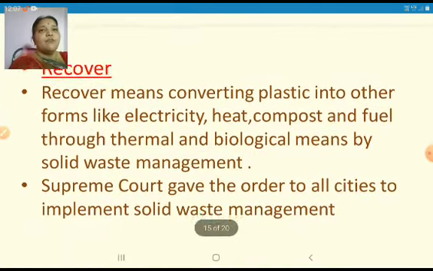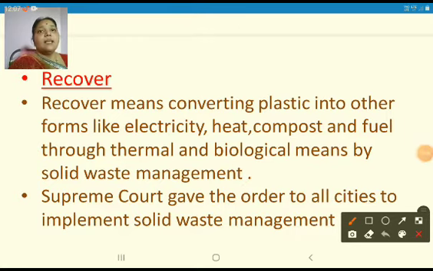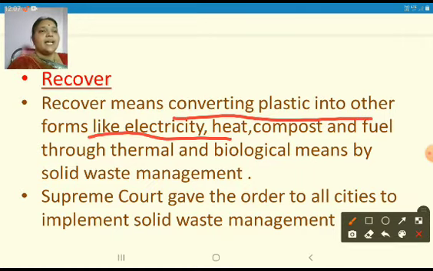And the last and important one that we have to take care of is recover. So what do you mean by recover? Recover means converting plastic waste into other forms like electricity, heat, compost and fuel. Compost is nothing but fertilizers. So converting the plastic into different forms of materials that we can use again, like electricity, heat, compost, fuels, energies. This is called recover.